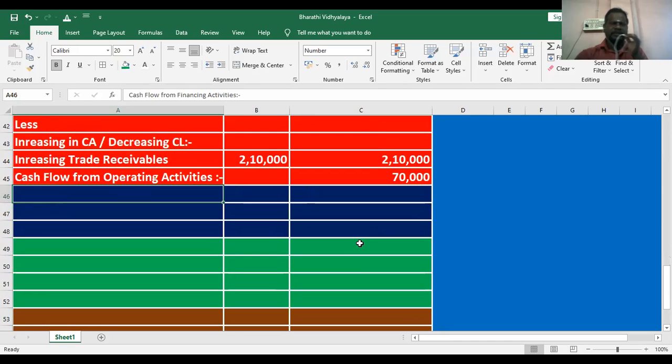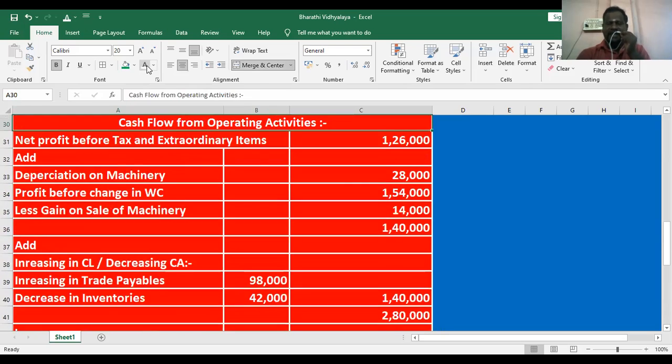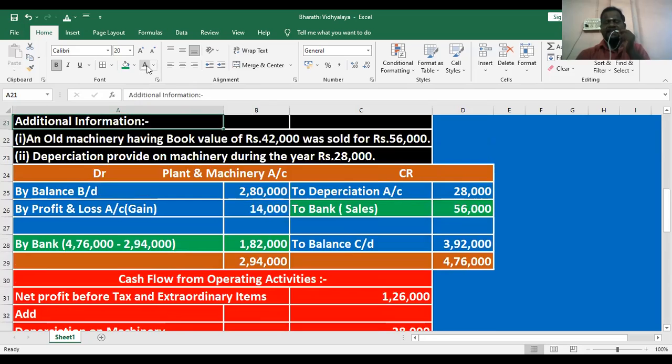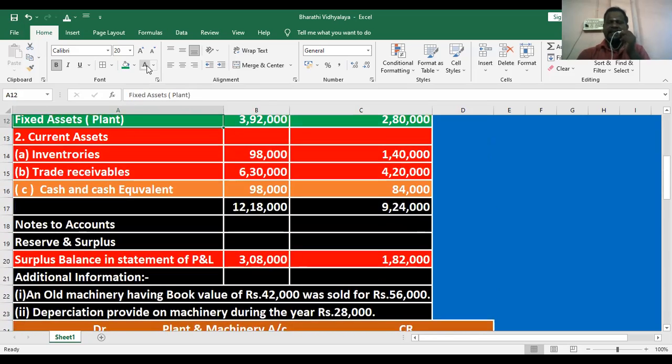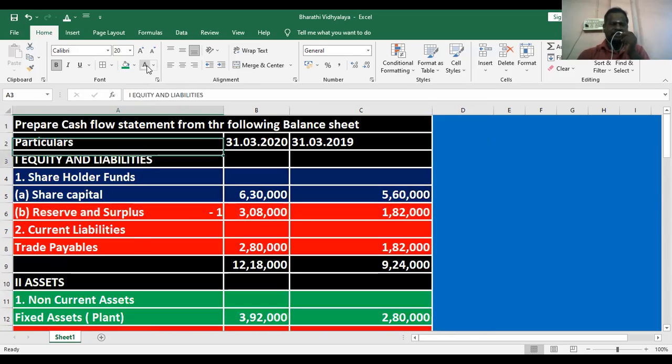Cash flow from financing activities. So what is the cash flow from financing activities, sir? It's related to the balance sheet liability side other than the current liabilities. Here, highlighted in blue color, only one account they are given, share capital. So how do we calculate that? Anything mentioned on the liability side, it's very easy: current year minus previous year.